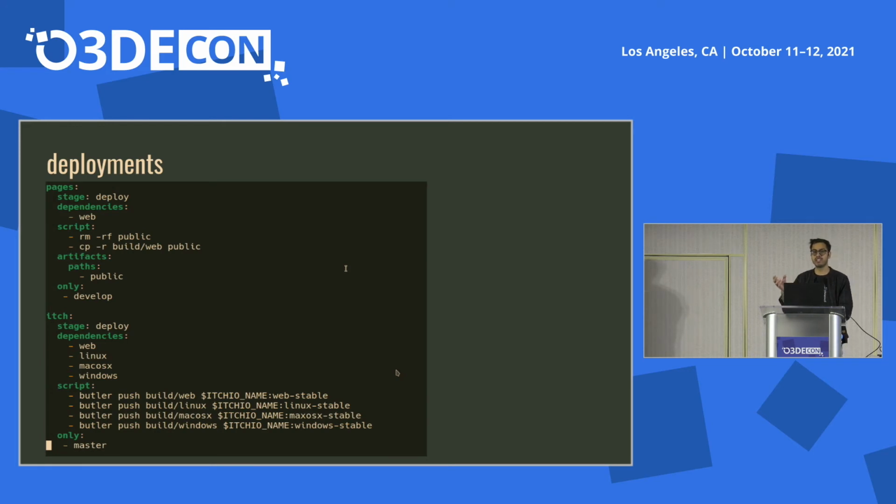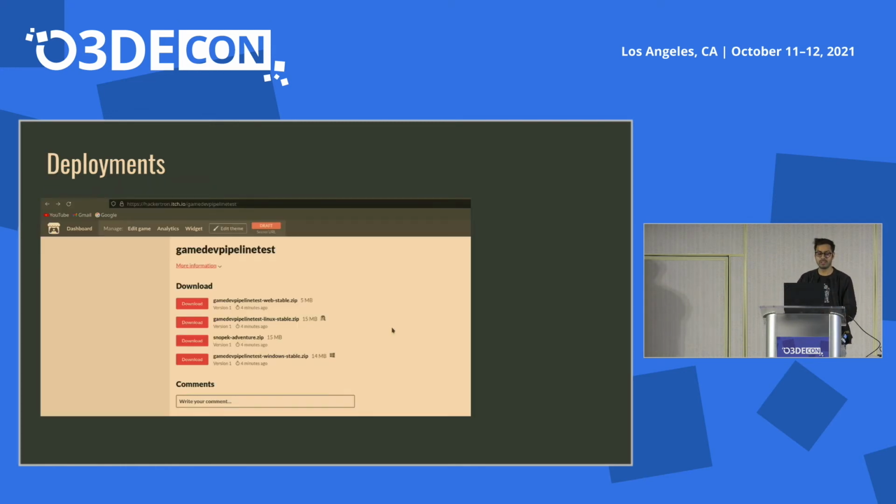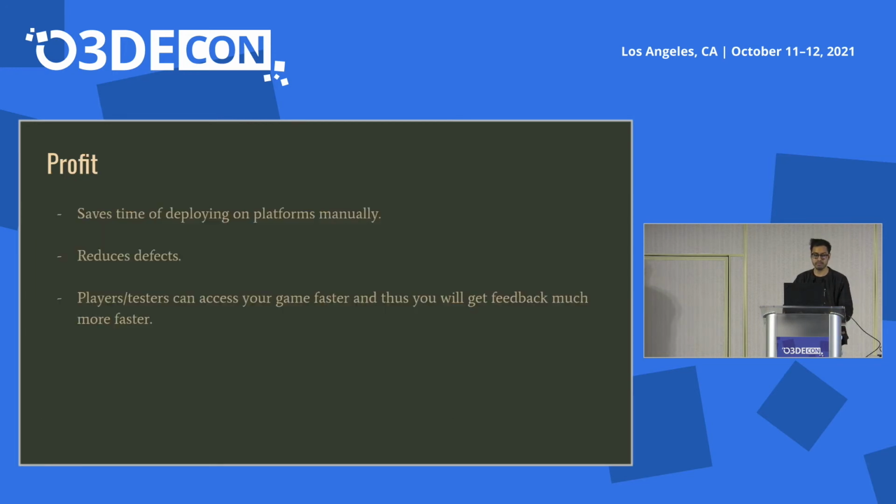Once your code is on the main branch, that means you are sure it's working as you intended. Then you can deploy it to further testers, like beta testers, or even further on, and then you can get feedback even faster. So this is a sample deployment that you can find on itch.io if you follow the pipeline. So again, the profit is that you are able to send the game builds much faster, and then you can get feedback even faster. So you don't have the conflicts of which version to run now, this is an old version. The testers will always receive the latest version, and then you can have the feedback maybe on the comment section of Itch or your internal forum, whatever tools you might be using, or Trello maybe.